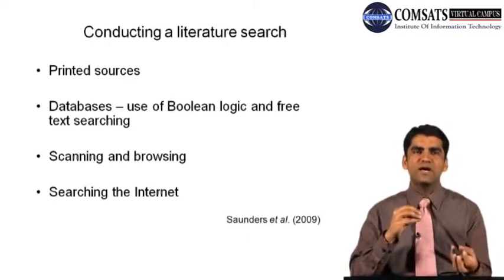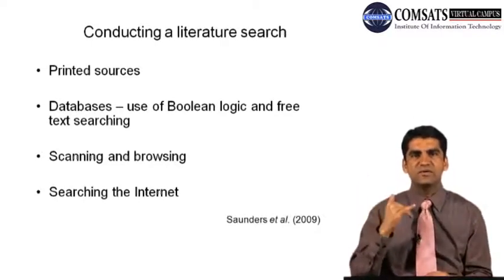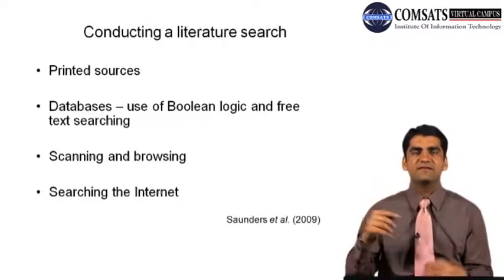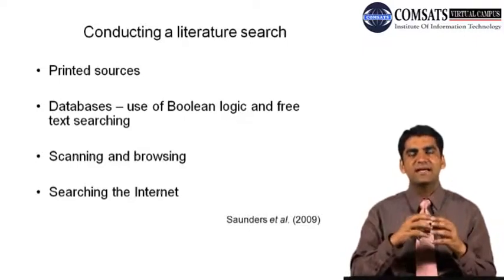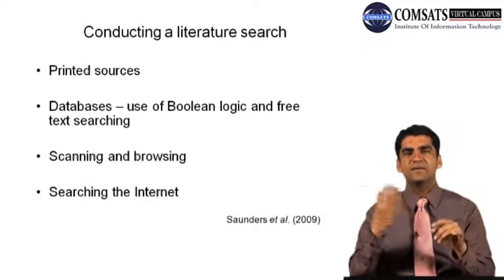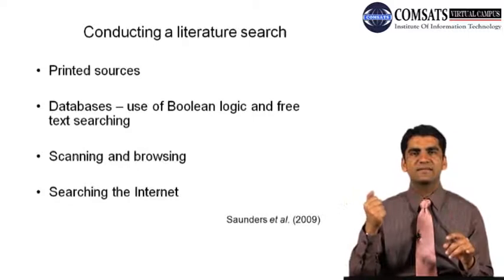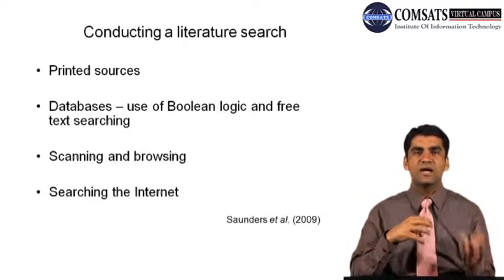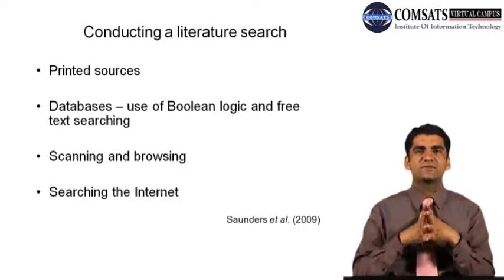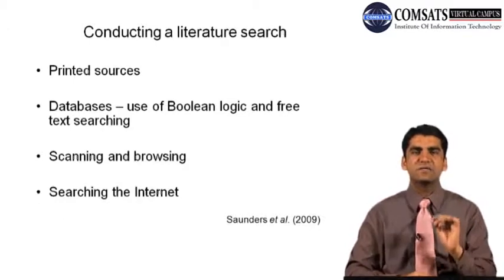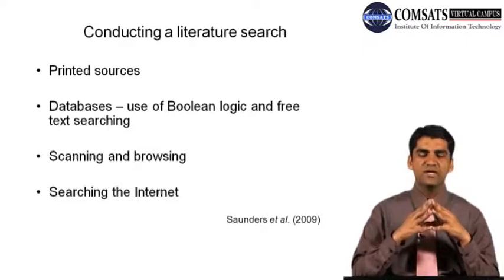So you have to see whether the database is sensitive to spellings with 'u' or without 'u'. For example, if you're writing behavior, behavioral change, you have to understand how you can search, because if you add the 'u', there might be an answer that no such word is found in the database. If you add without 'u', it might be that because the spelling used is with 'u', you can't find it. So you have to avoid these sensitivities, and there are certain ways how you can avoid these things. So this can be explained using Boolean logic.